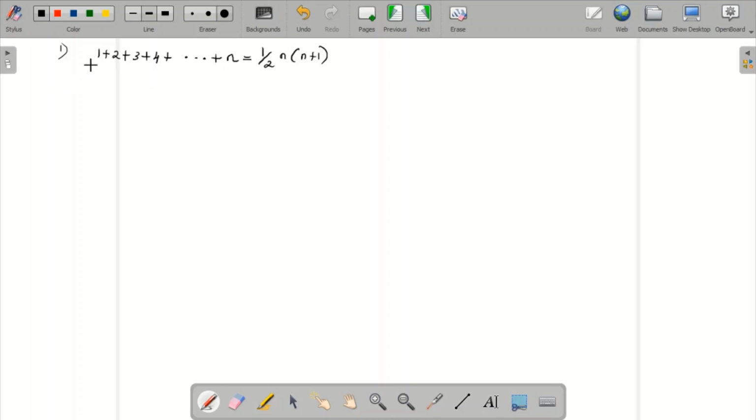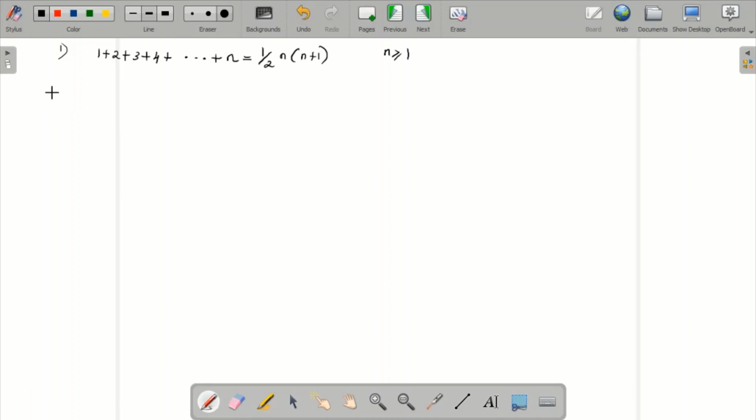What is a basic step? For this we have to solve the basic step. The question is: prove by mathematical induction for all positive integers n greater than or equal to 1, this is equal to this. So what are we supposed to prove here?